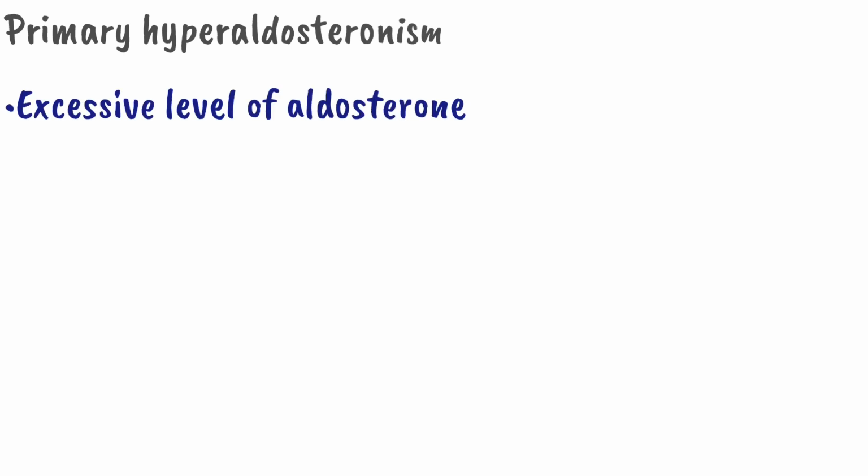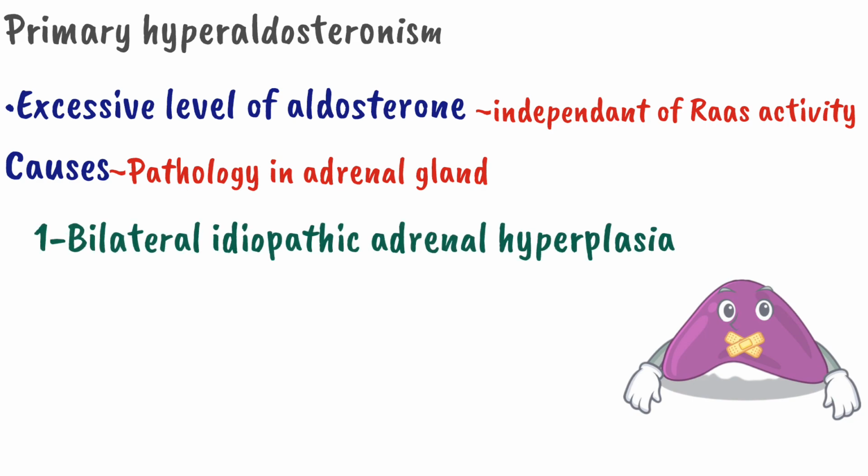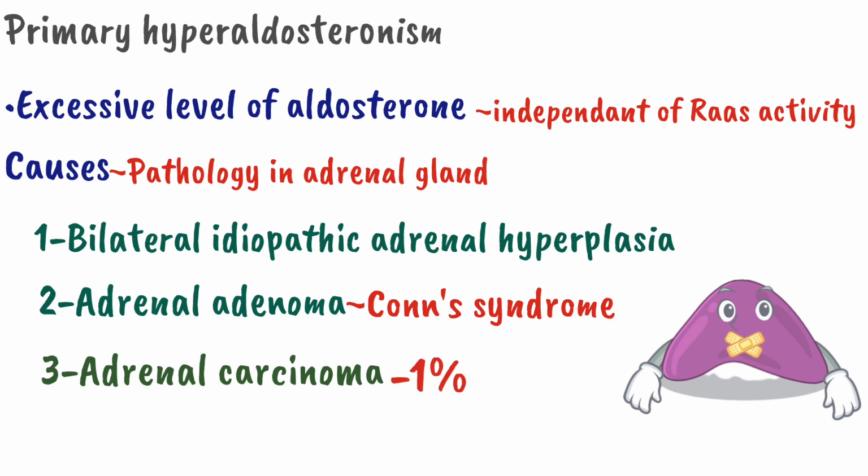Primary hyperaldosteronism is excess aldosterone secretion independent of RAS activity. It is caused by pathology in the adrenal gland. It can be due to bilateral idiopathic adrenal hyperplasia, meaning there will be hyperplasia of the adrenal gland due to unknown cause, which will lead to high aldosterone secretion. The second one is adrenal adenoma, which is also called Conn syndrome, and the last one is adrenal carcinoma. Adrenal carcinoma contributes to about 1% of cases of primary hyperaldosteronism.